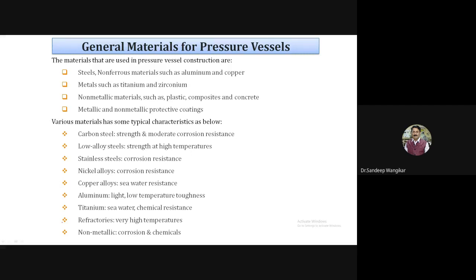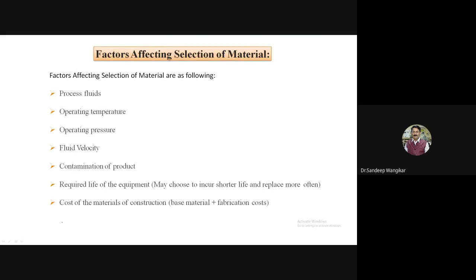So these are some guidelines given. For corrosion resistance, one can go for stainless steel, nickel alloys, chromium or titanium. But it is not based only on corrosion. In what atmosphere, at what location, what is the desired temperature requirement, and cost is also very important. By considering all these factors, the material is selected. These are general guidelines on material properties for the selection of material for any pressure vessel. Next point: factors affecting selection of material. Now we have discussed the different materials and how to select.